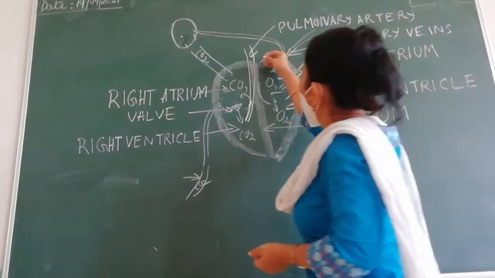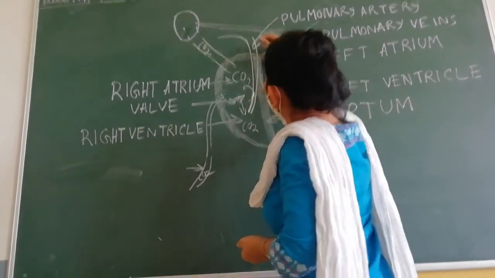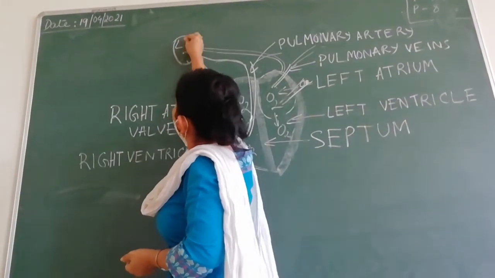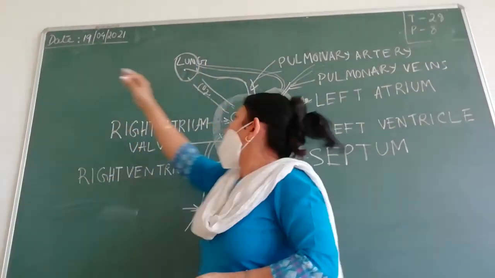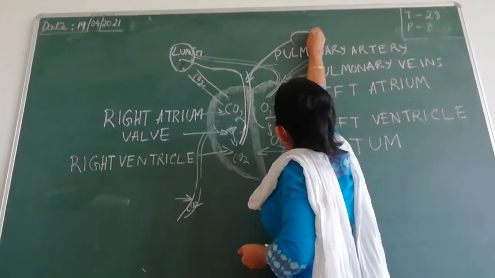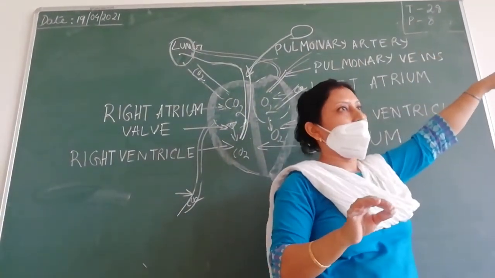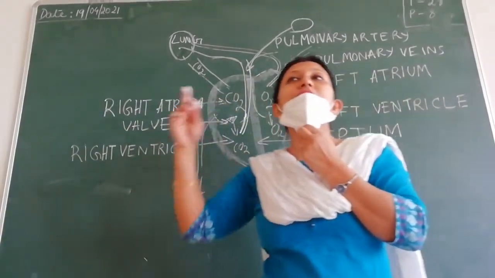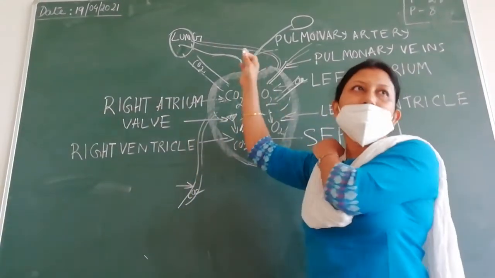Now this pulmonary artery branches off. Two branches are there. One branch goes to the lung, this is the right lung. Another branch from here will go to the left lung. Now what blood has gone to the two lungs? Is it oxygenated or deoxygenated? Very good. So it is deoxygenated blood.